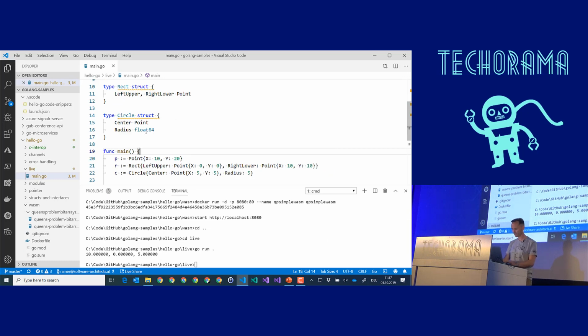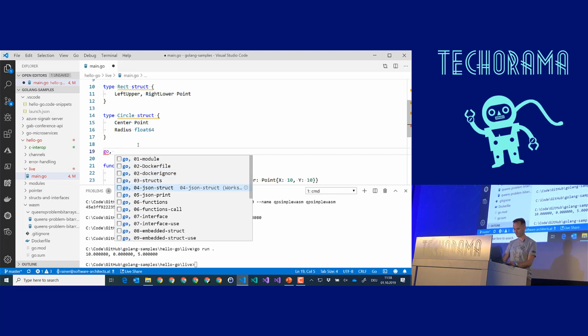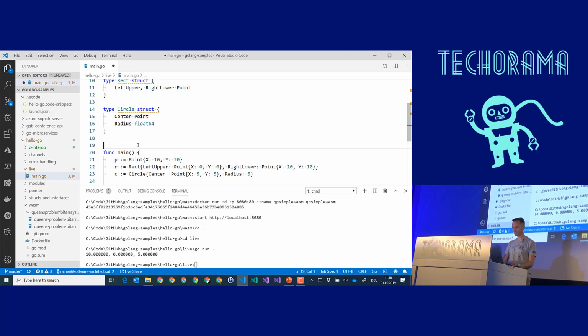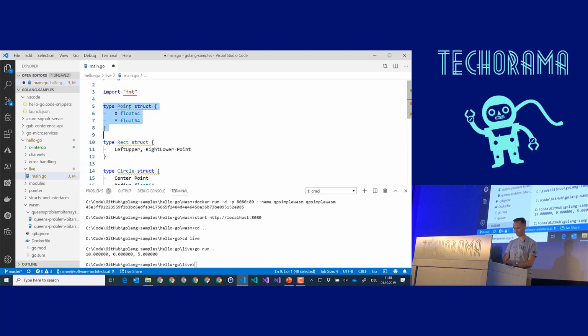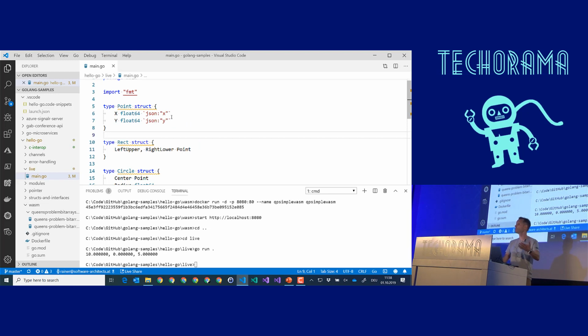Next one. Now let's change the point structure a little bit. What I want to show you here is that Go has a very nice concept of adding so-called tags to structure members. And one of the tags that you can add is the JSON tag. And this JSON tag, I think you get it from the context, supports marshalling into JSON out of the box. It's very simple. You can immediately put that with tags onto your structs. And of course, that is important when you create web APIs, for instance.